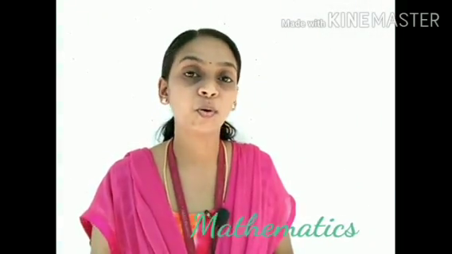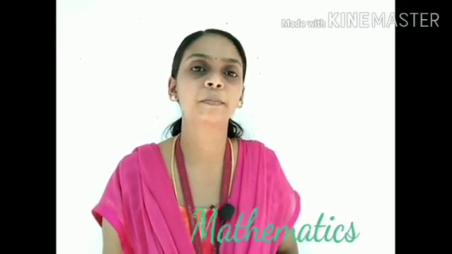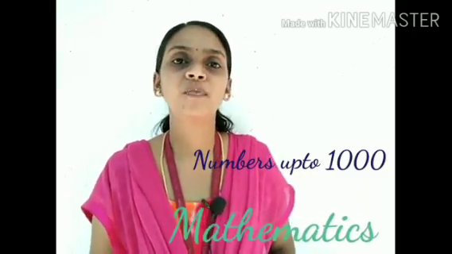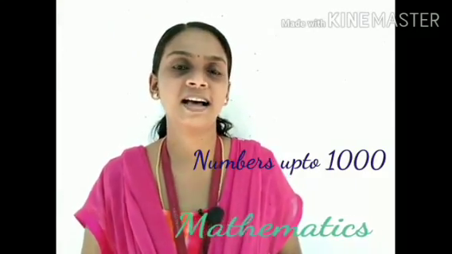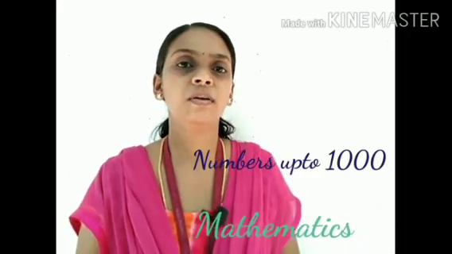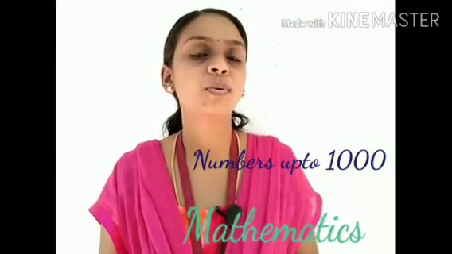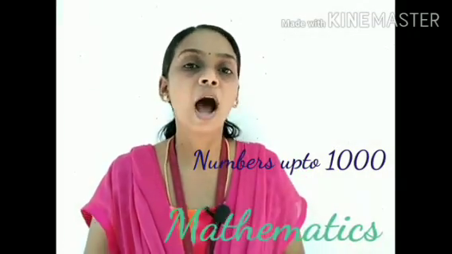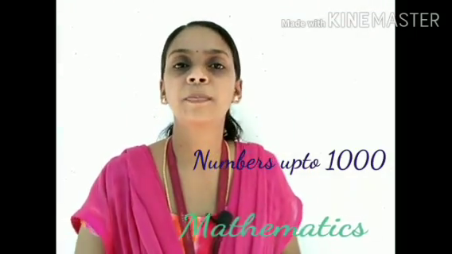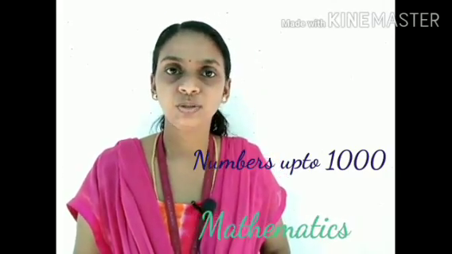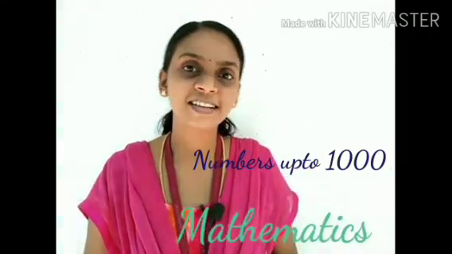Once again, welcome all of you to our maths class, and we already started the chapter Numbers up to 1000. In that one class we finished numbers up to 1000. The remaining sessions we have to study in this class. We are dealing with the numbers from 200 to 1000. In that class we studied how to write the number names of a 3-digit number, how to represent it on a place value chart, and how to represent a 3-digit number on an abacus. So all those things we studied. We have to study the remaining parts in this class. So let us start the class.